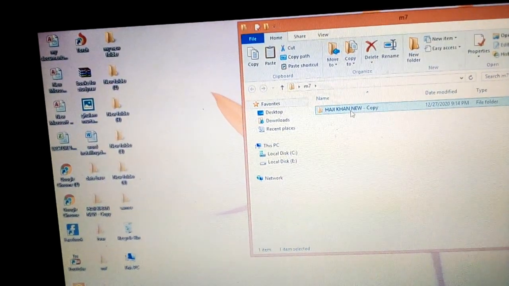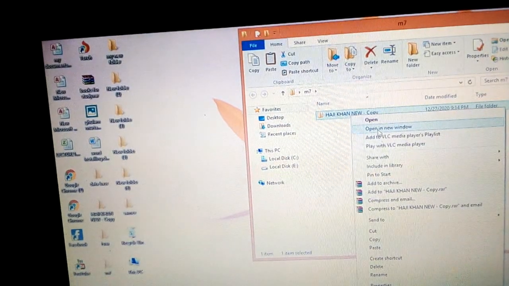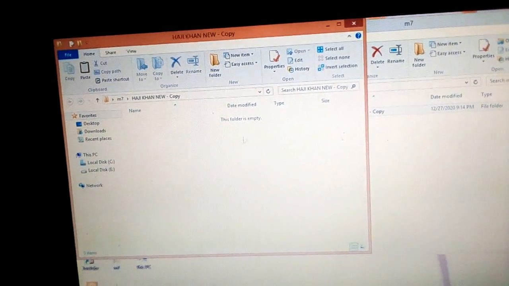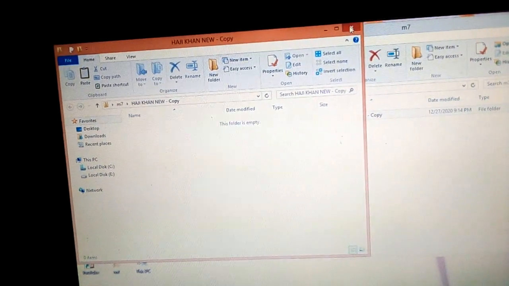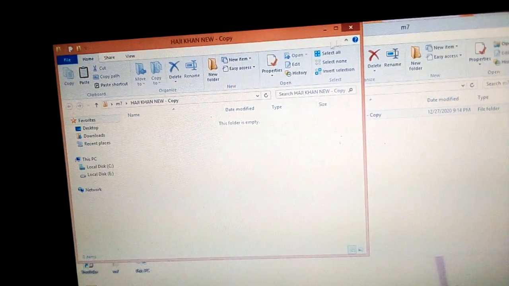If you want to open it, as this folder is also empty, so it is copied because it is showing over here copied.